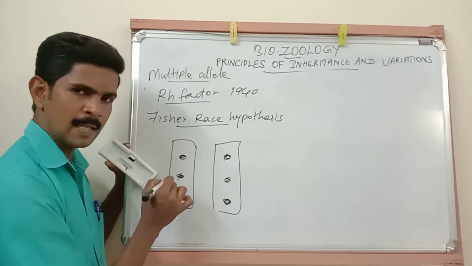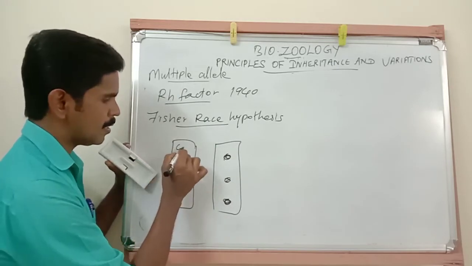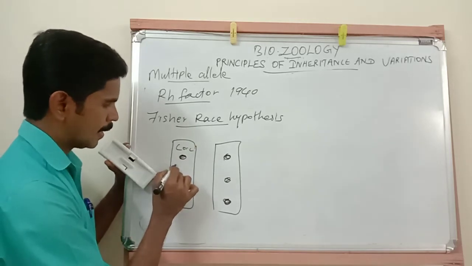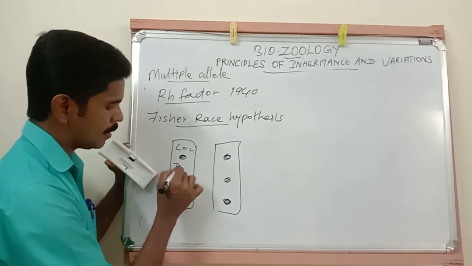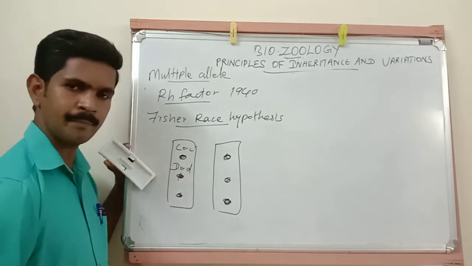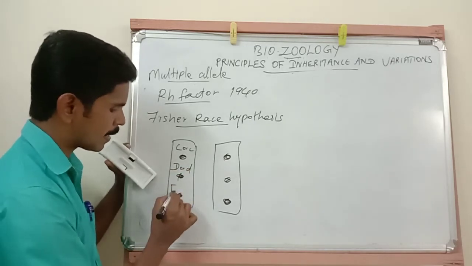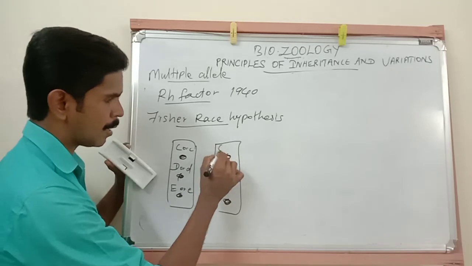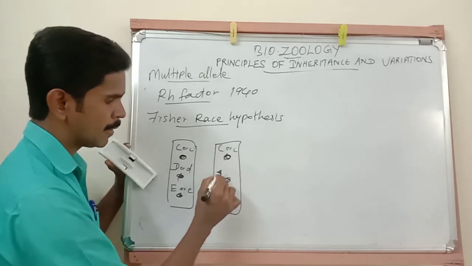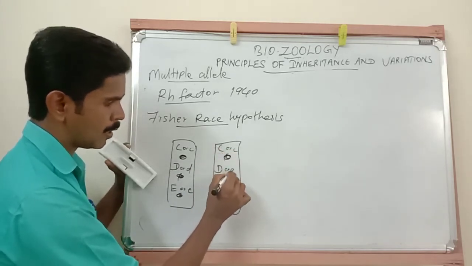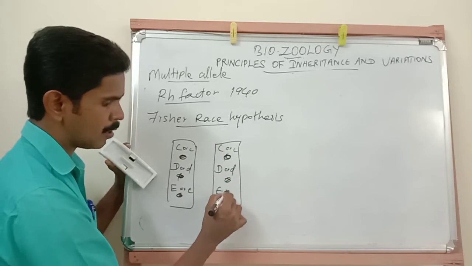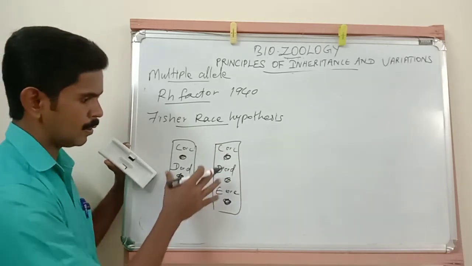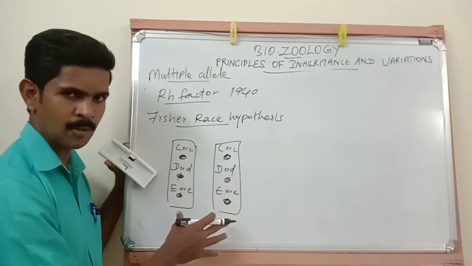See, this allele is capital C or small c. Then capital D or small d. Then the next allele is capital E or small e. Here also, capital C or small c, capital D or small d, and capital E or small e. Understand all of you? So this is a pair of homologous chromosomes.